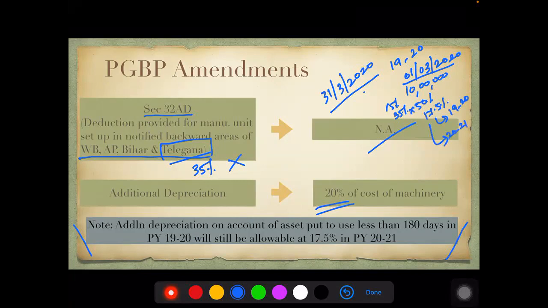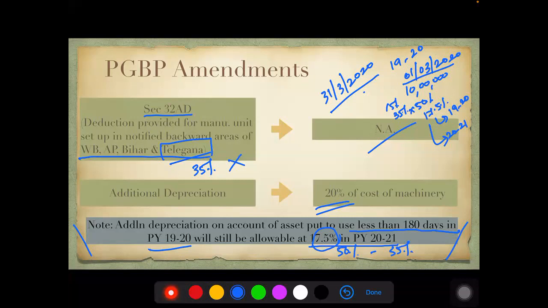So please remember that additional depreciation, which is on the assets put to use for less than 180 days in the previous year 1920, will still be allowed at 17.5%. This is the remaining 50% of 35%. Okay, this is not a different rate. Don't get confused here.